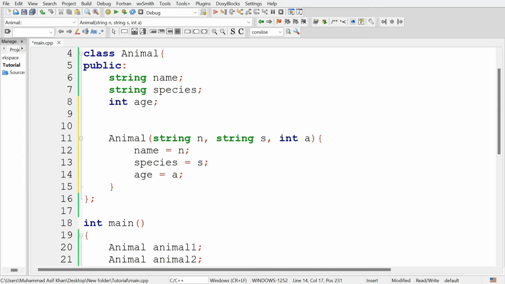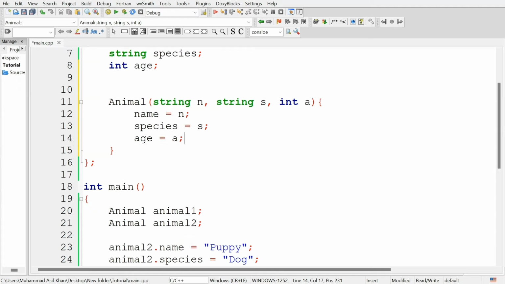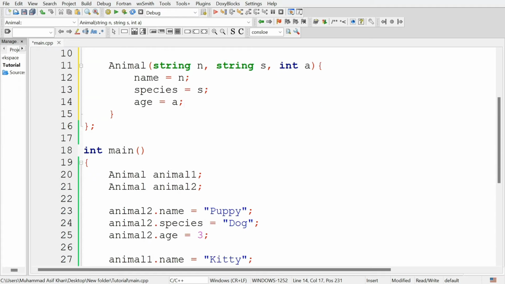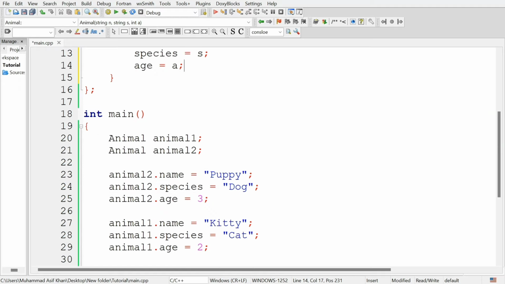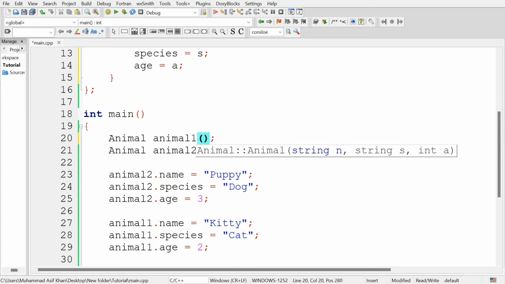This is a constructor of the animal class that is directly initializing the values of the attributes. So now if we create an object of this class in the main function, we will not need to manually initialize the attributes of the objects, like initializing the values of animal2 and the attributes of animal1. But this time, when we declare the object, we will give the values of these attributes at the time of declaration. This is called the initialization of the object.